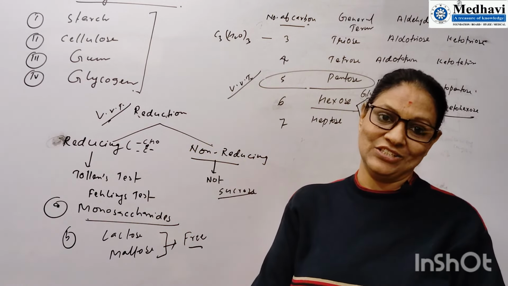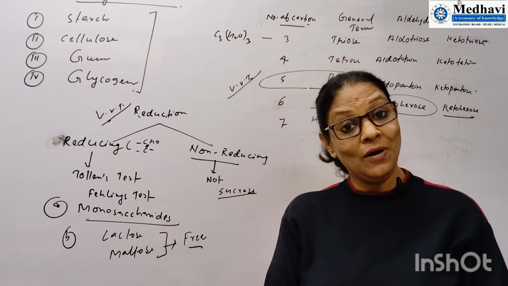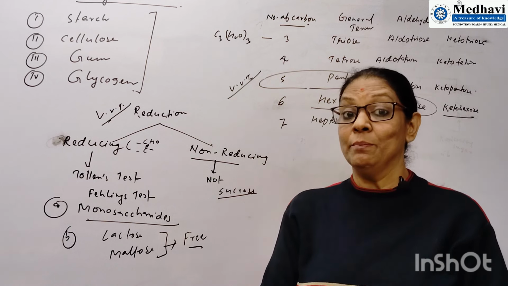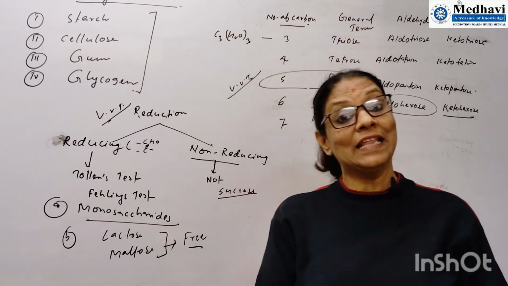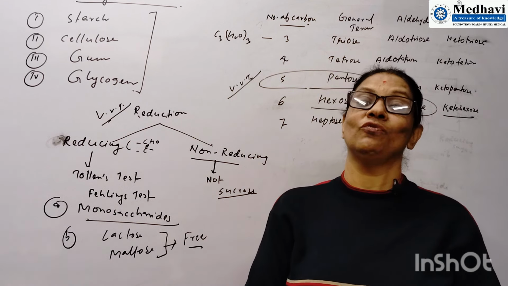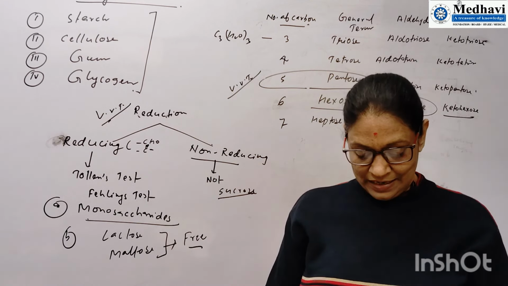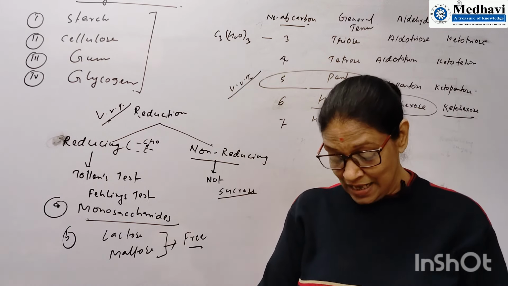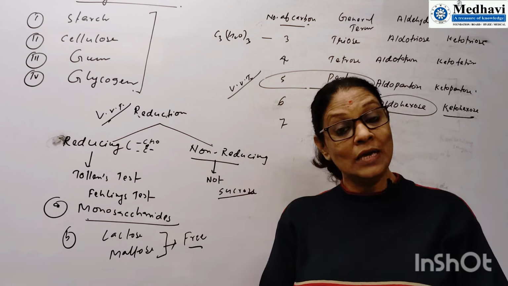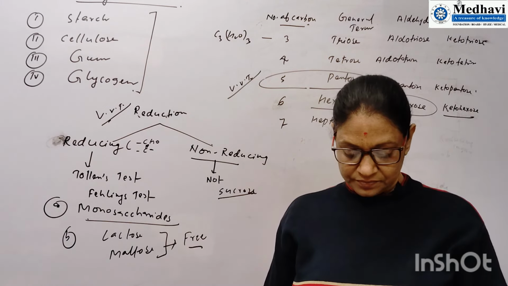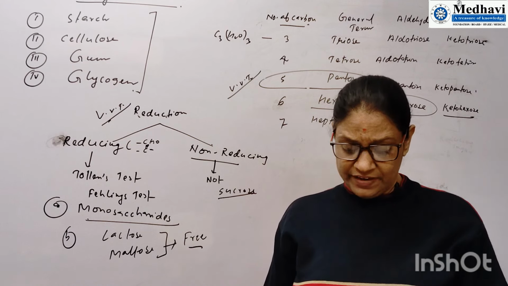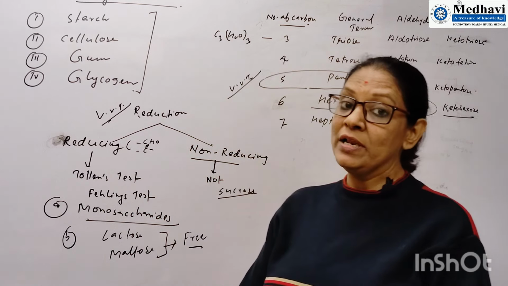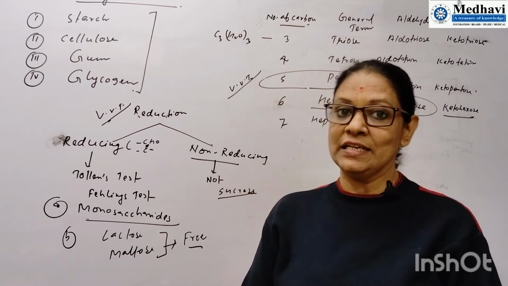After that, what is glycogen? How is it different from starch? So you can say that glycogen is a type of polysaccharide. It is a carbohydrate. Starch is also a carbohydrate, but glycogen is the stored food in animals, whereas starch is the stored food in plants. After that, the hydrolysis product of sucrose: sucrose will hydrolyze to give glucose and fructose, and lactose will hydrolyze to give glucose and galactose. Then, what is the basic structural difference between starch and cellulose? That structural form I will explain when I explain the structure of polysaccharides in detail.